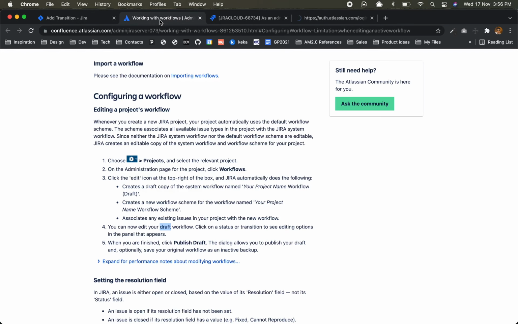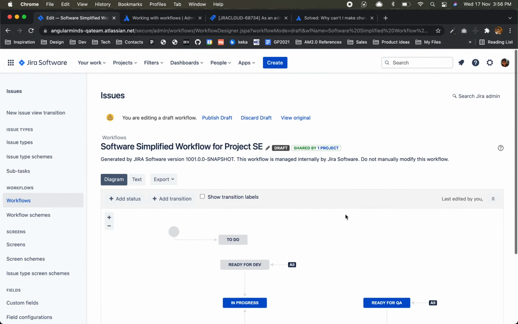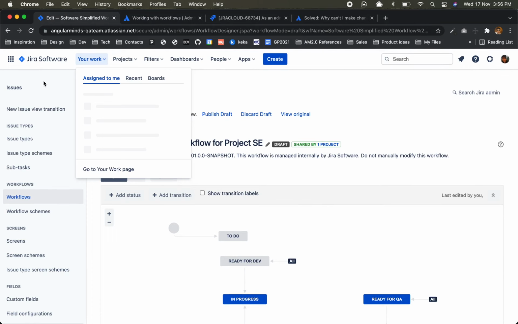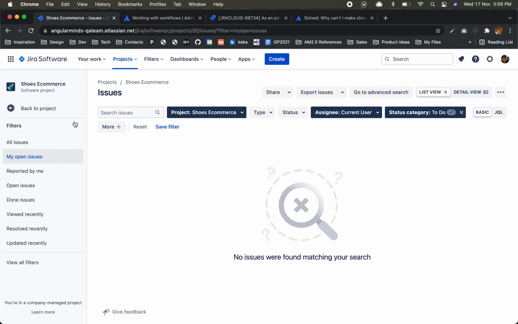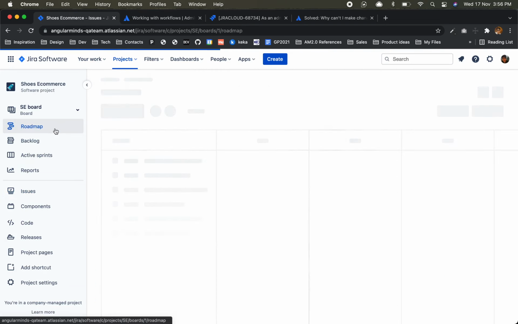They have a solution there. You can check later, okay? We don't have to hunt right now. Okay, so our workflow is already published. Now we'll go back to our project. Issues. Back to project.